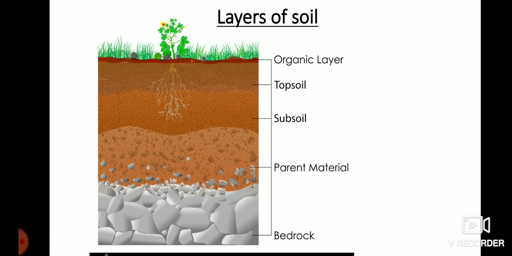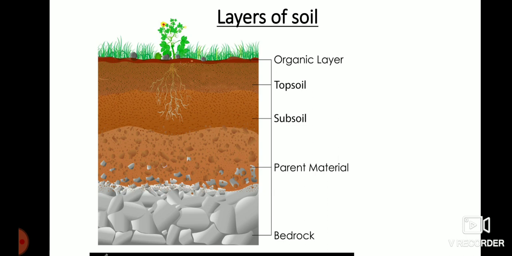Parent material, these are the soil minerals produced from rocks by the process of weathering and natural erosion. The nature and color of the soil depends on the parent materials, that is the rock or minerals present in the soil.